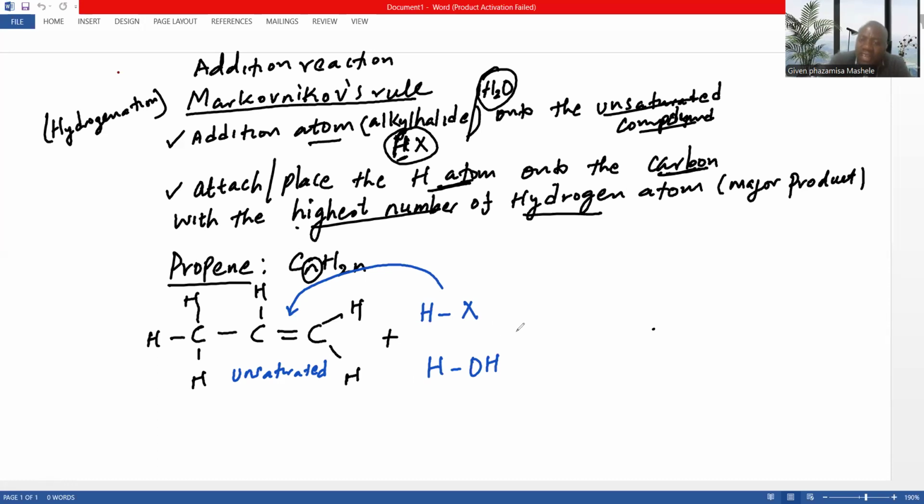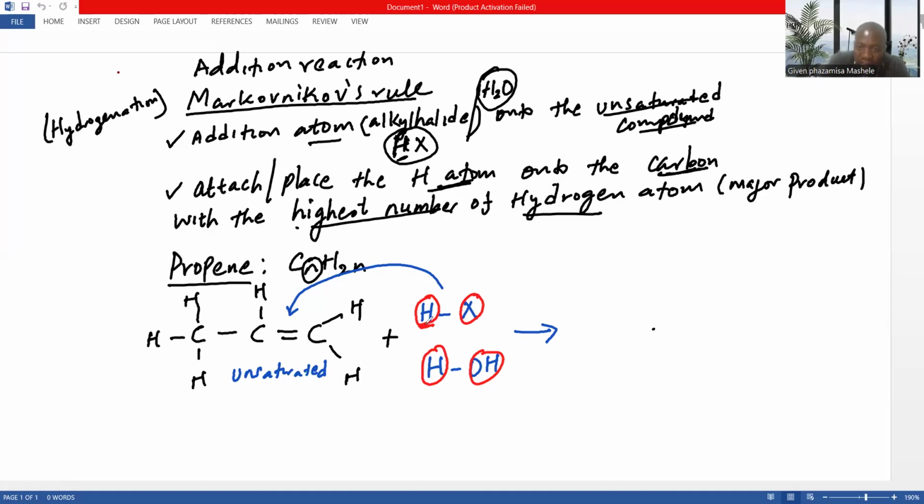So what does the rule say? It says, because you are using the hydrogen and the halogen, that's why we call it the alkyl halides. And even here there is a halogen and hydroxide. Then you need to be careful. When you are breaking this bond, you need to attach this hydrogen atom in order to have a major product.